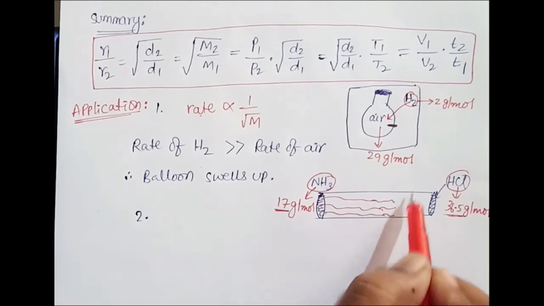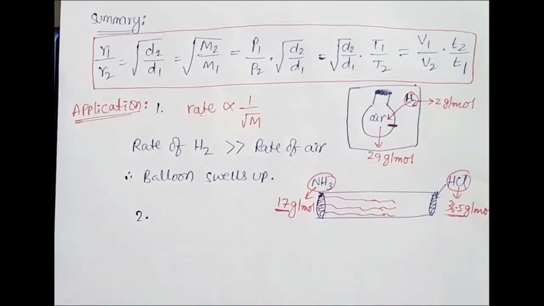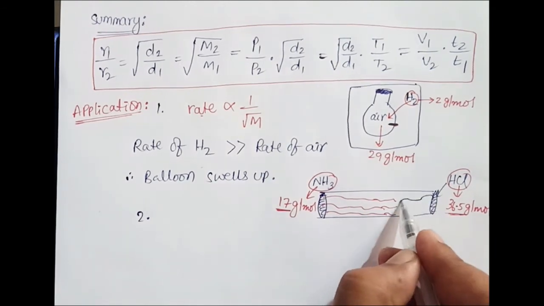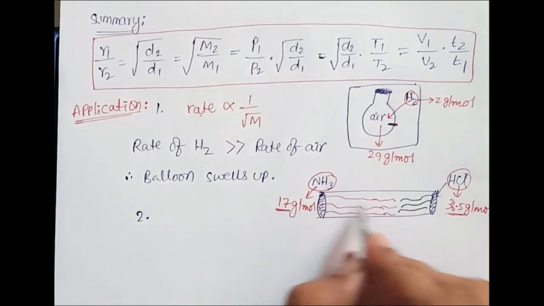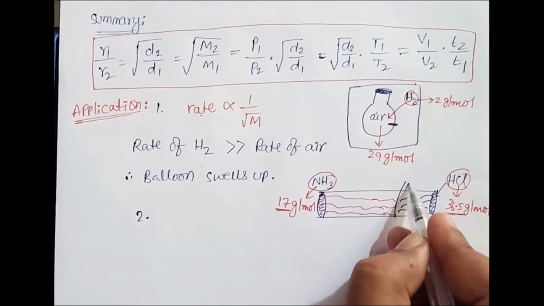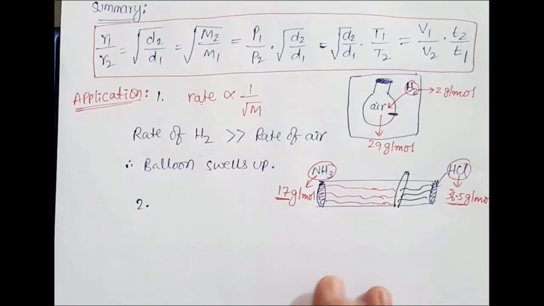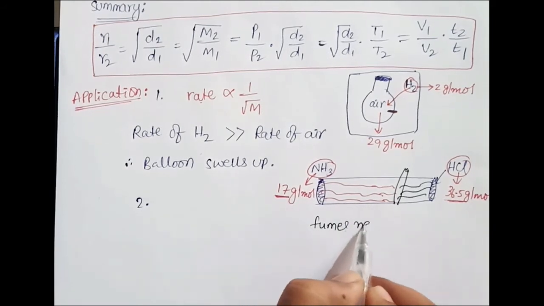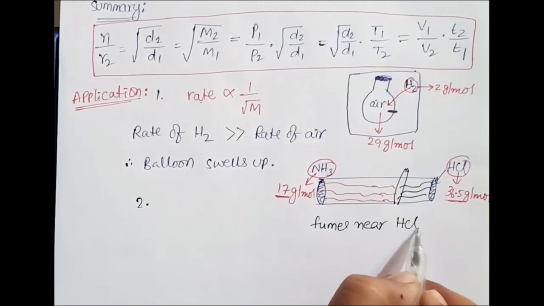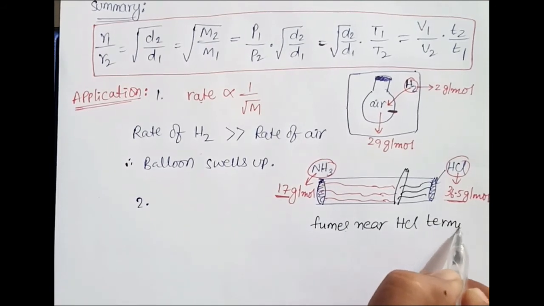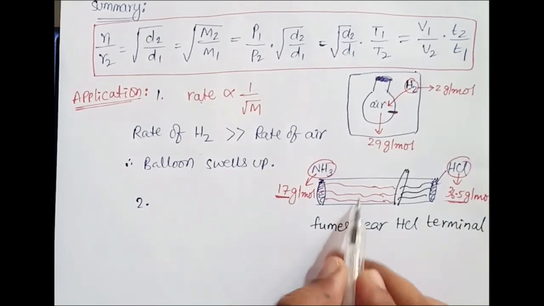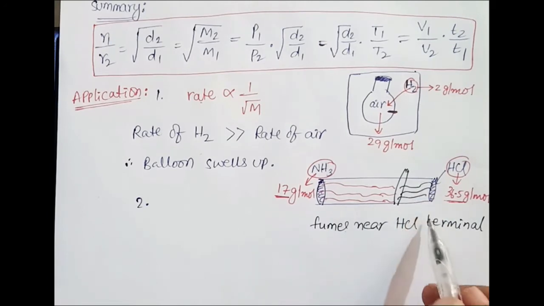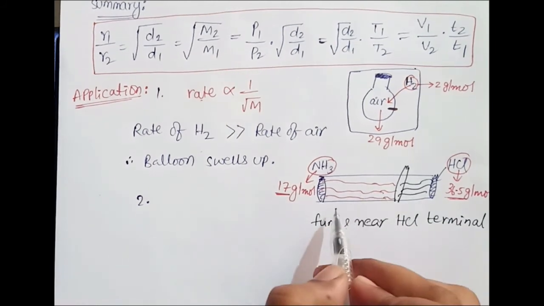So when HCl travels a certain distance, ammonia will travel more. It means we will see the fumes near the HCl terminal. Understood? We will not see fumes exactly at the middle. We will see the fumes near the HCl terminal.